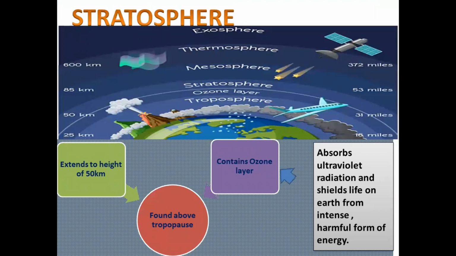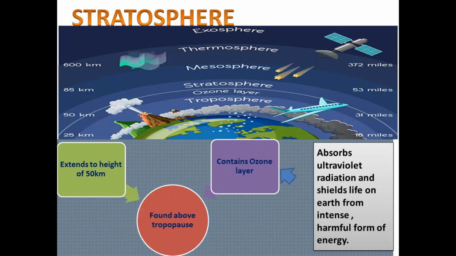It contains one of the most important layers, known as the ozone layer. Why is it important? Because this layer absorbs ultraviolet radiation and shields life on the earth from this intense harmful form of energy, also known as UV rays. That's why the stratosphere is really important.